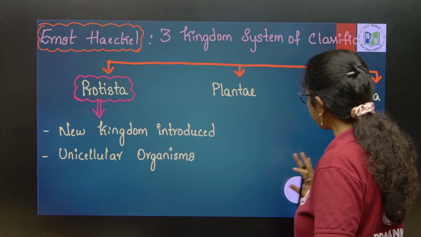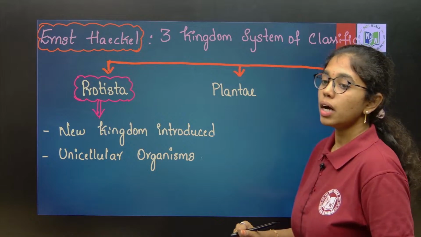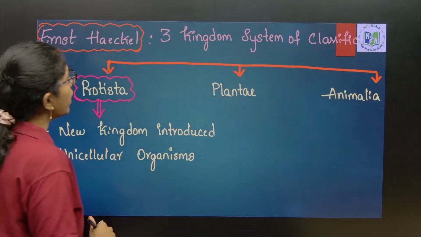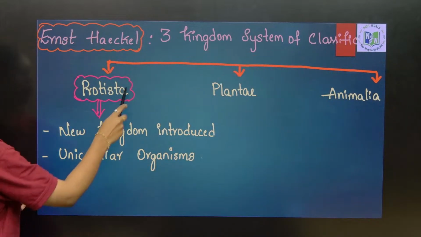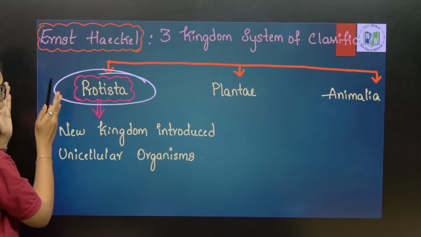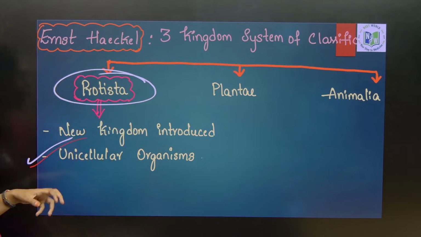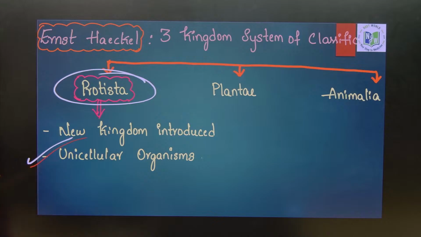Next is three kingdom system of classification given by Ernst Haeckel, wherein the new kingdom he introduced is what? Protista. Under Protista, in this new kingdom, he has placed all the unicellular organisms, be it prokaryotic or eukaryotic, under the three kingdom system of classification.